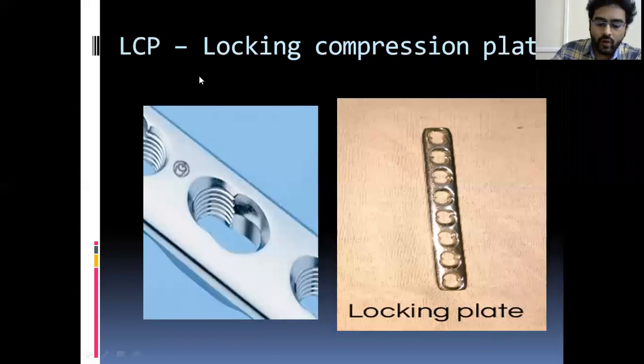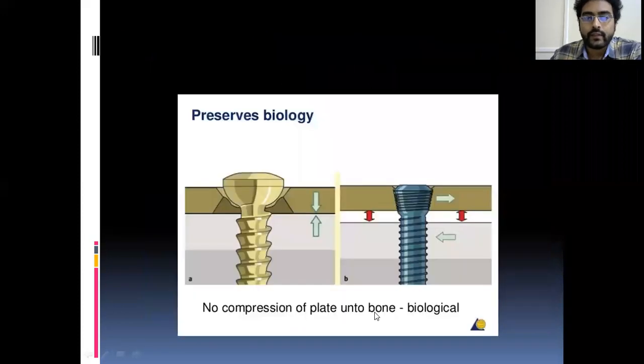Now comes the locking compression plate. What is the locking compression plate? Here, see the hole of the locking compression plate. It has threads on one side and a smooth surface on the other side. There is a locking screw. I already showed it, no? The locking screw will lock its threads with this part of the hole so that it becomes a rigid fixation.